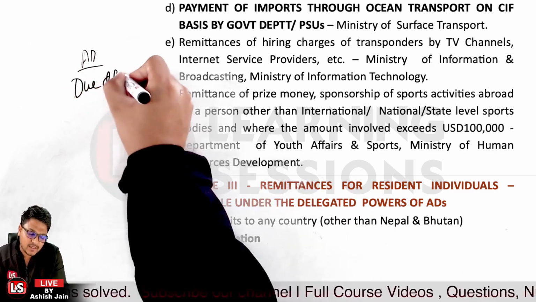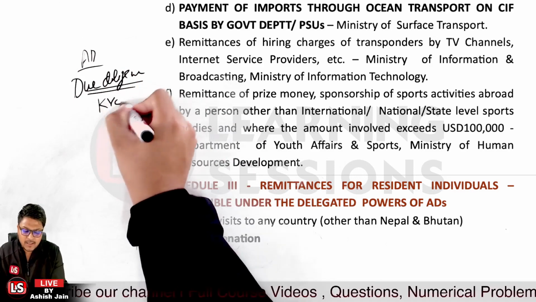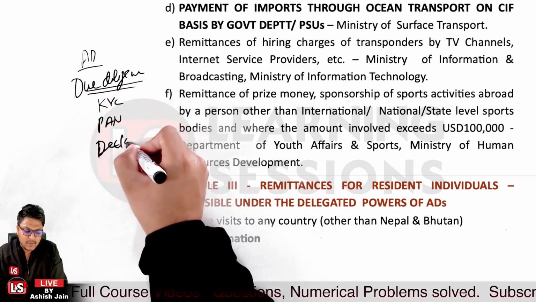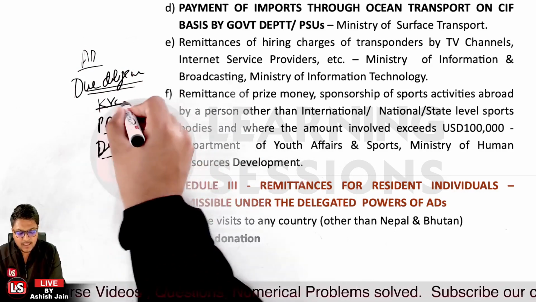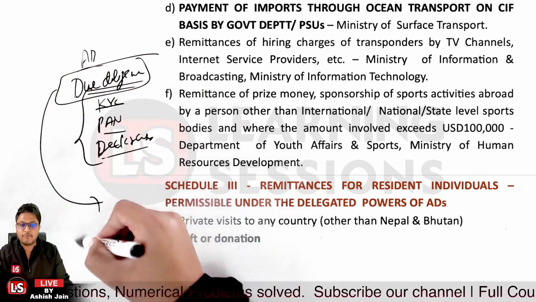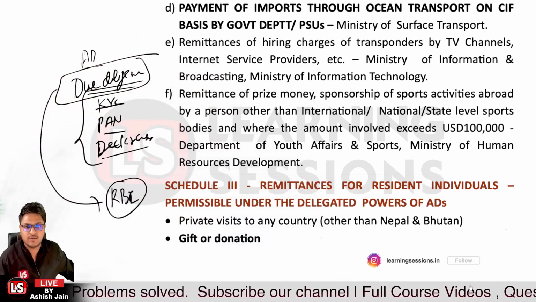Now when they are dealing with the customers over there, they have to take care of the due diligence. Due diligence means KYC documents, they have to obtain the PAN, they have to obtain the declaration related to sources of funds over there, and further the required documents are to be taken and preserved, so that whenever an inspection happens or information is to be furnished to the Reserve Bank of India, that can be furnished without any issue over there. So that's the case related to authorized dealers.